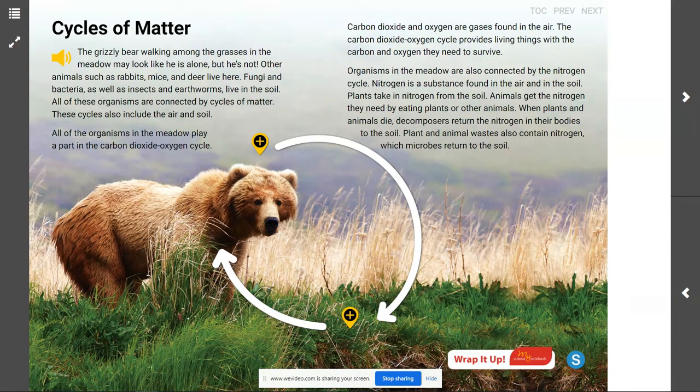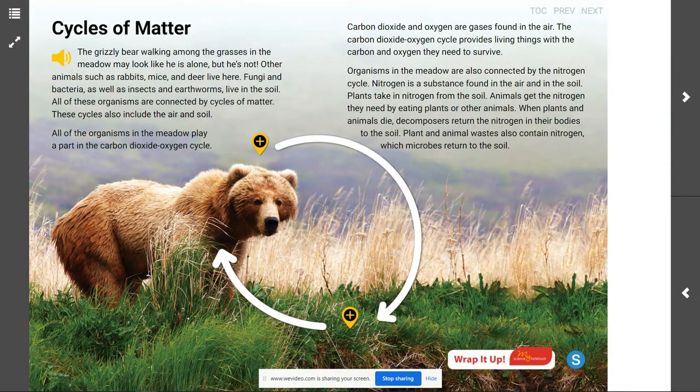And so right here in front of us, we can look at this bear, and we're going to ask ourselves the question, what is the relationship between the bear and the air around it? And what are the cycles of matter that are taking place here?